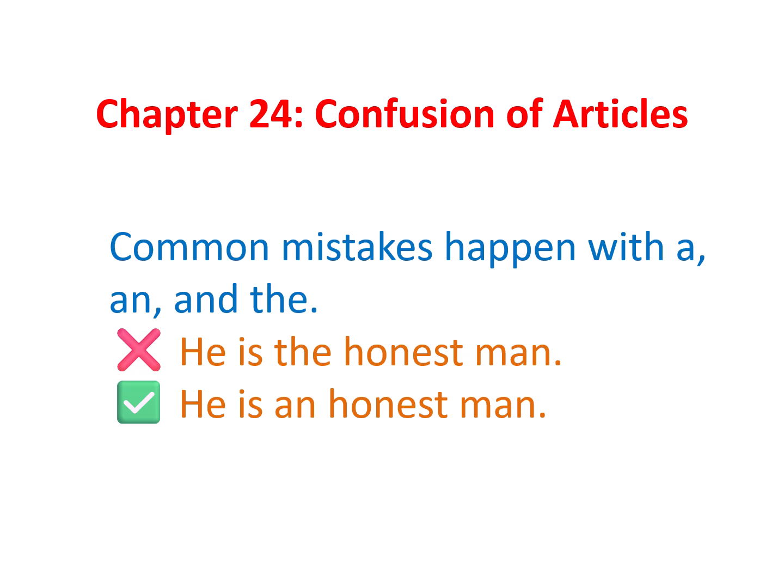Welcome to the chapter, Confusion of Articles. Many English learners make mistakes using the articles a, an, and the. For example, it's wrong to say, he is the honest man. The correct sentence is he is an honest man, because honest starts with a vowel sound. In this lesson, we'll learn when and how to use articles correctly.